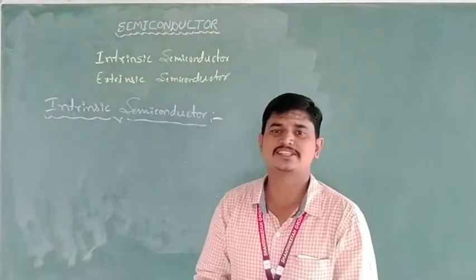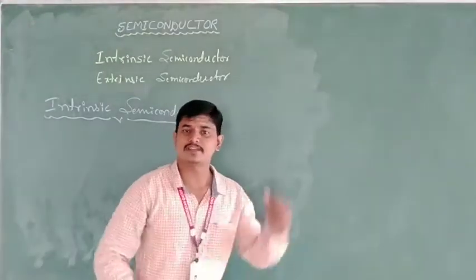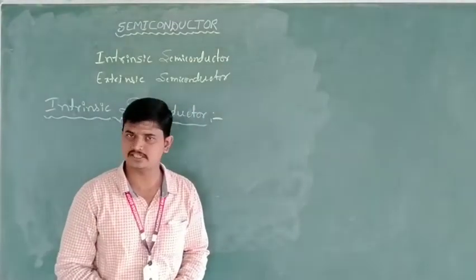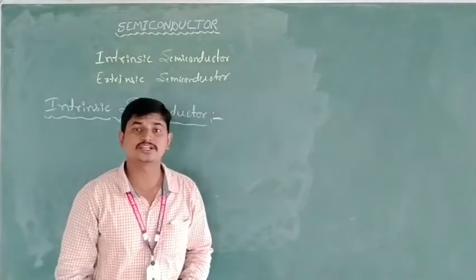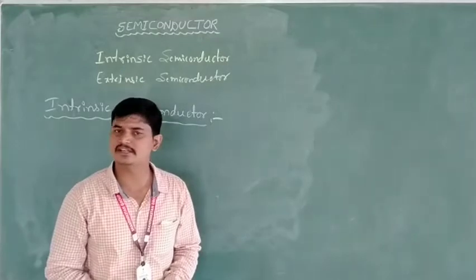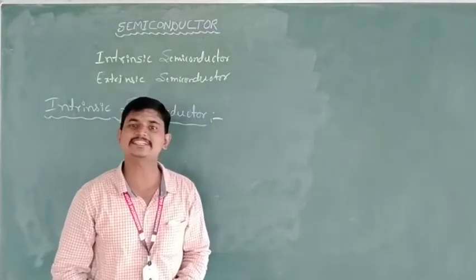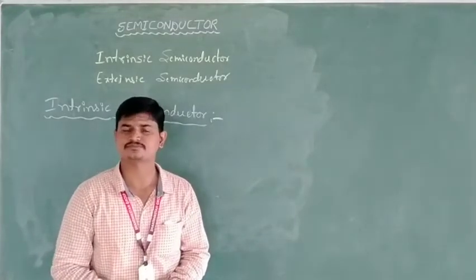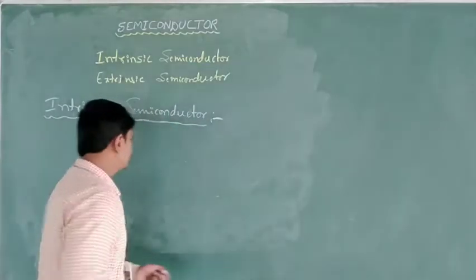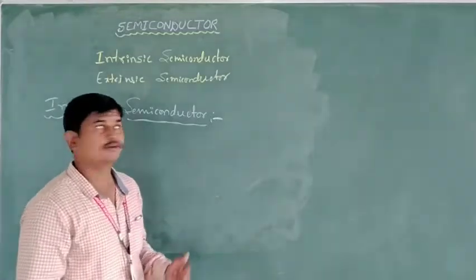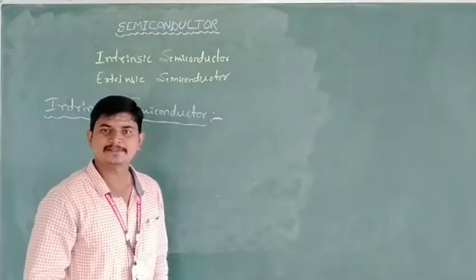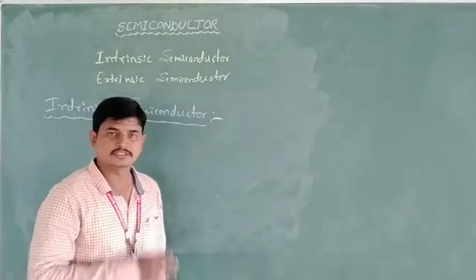Intrinsic semiconductors are nothing but the semiconductors which are chemically pure and whose conductivity is very poor. These kinds of semiconductors we can call intrinsic semiconductors. Yesterday I gave the basics about intrinsic semiconductors. Today we are going to learn in depth.